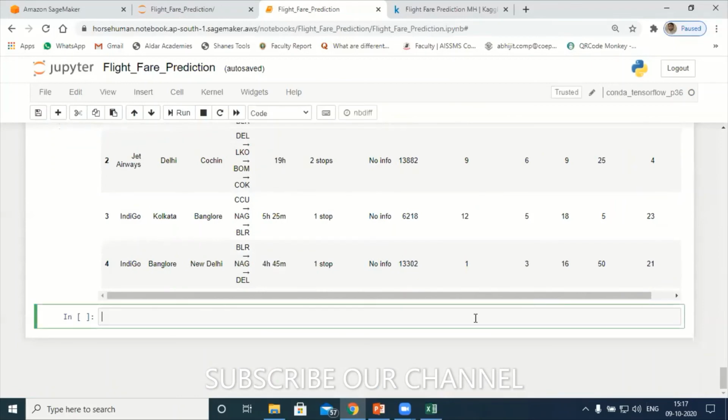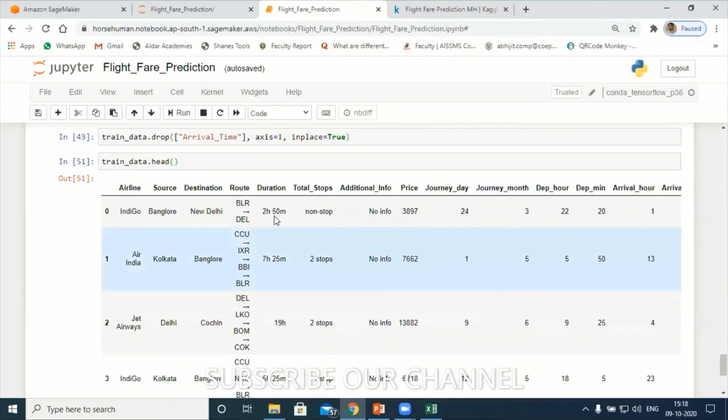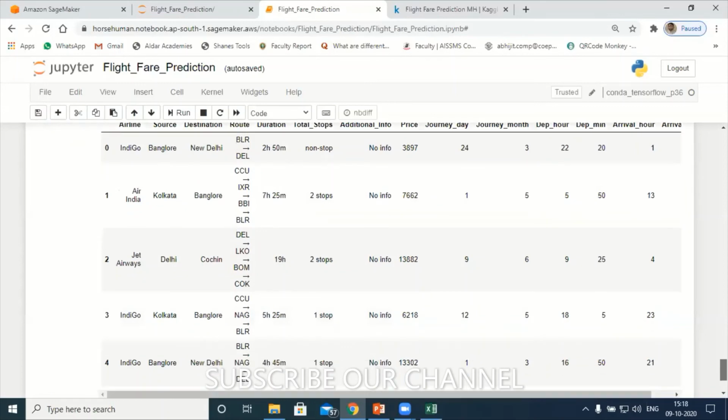Next, arrival time is over. Next is duration. Where is the duration? Have a look at this: 2 hours 50 minutes, right? Let's see how to clean this data.